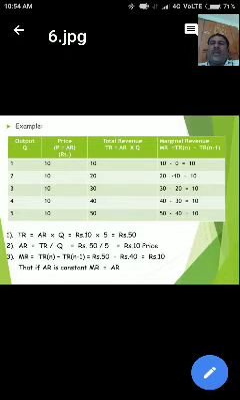2 into 10 is 20, 3 into 10 is 30, 4 into 10 is equal to 40, 5 into 10 is equal to 50. Okay, total revenue is equal to 10, 20, 30, 40 and 50.